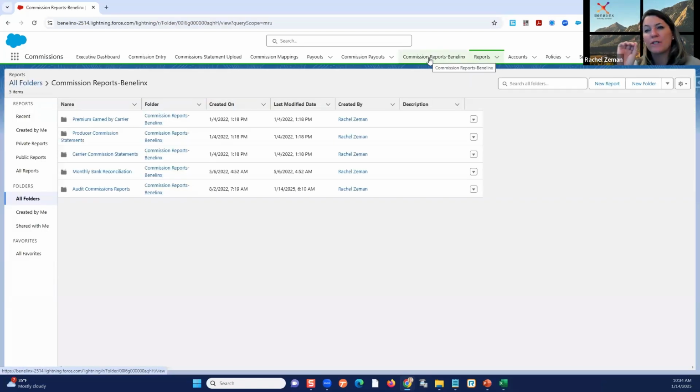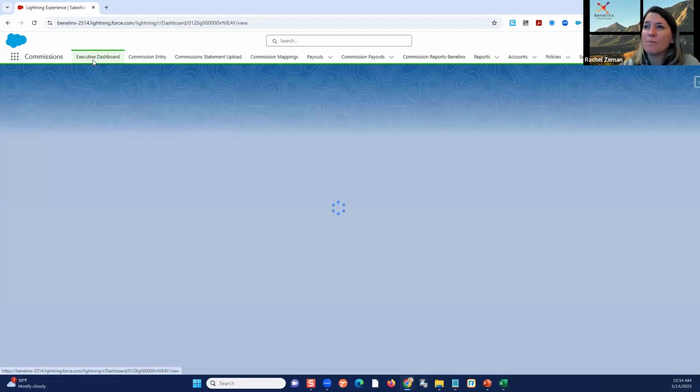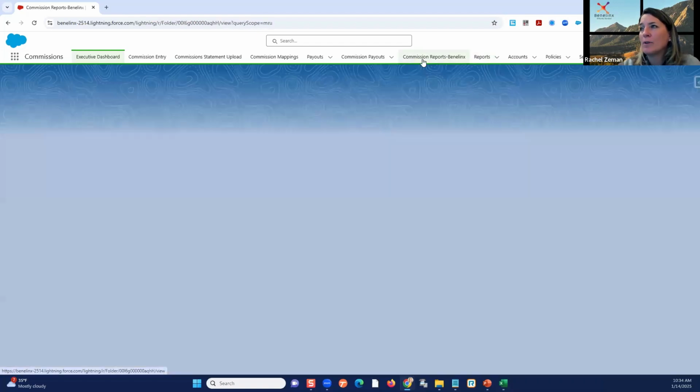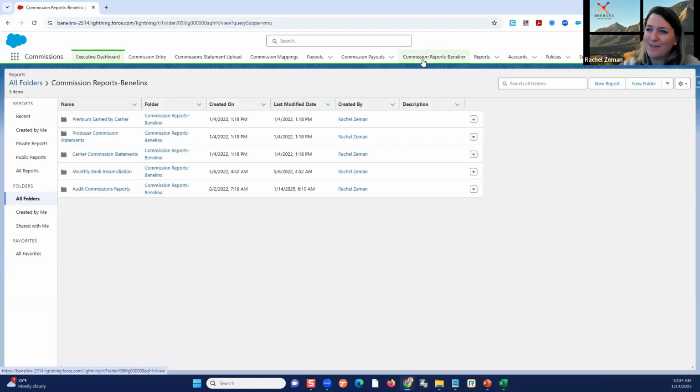Trying to make this super simple. We have different users that aren't using the agency management side. We want to make it more simple, more easy to use by bringing this information to the forefront. And we can do that really easily. So a couple of big changes there. I can build a dashboard and just put it right on my navigation bar, just like I can have my reports folder. Super simple. I don't have to look for it right here. Now everything I need for reporting is right there.